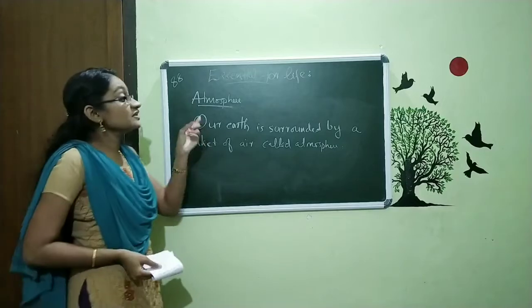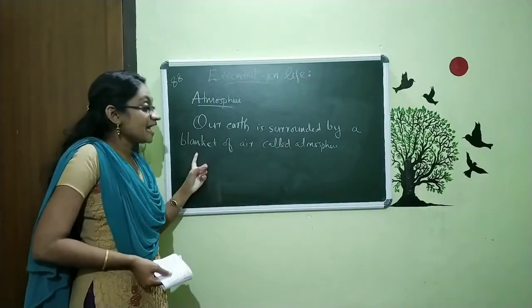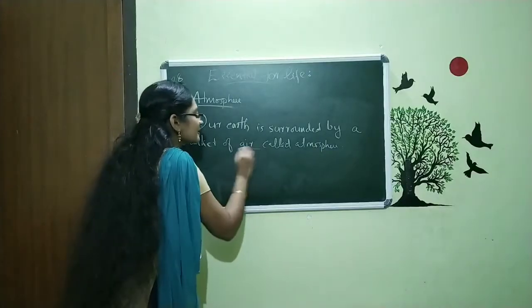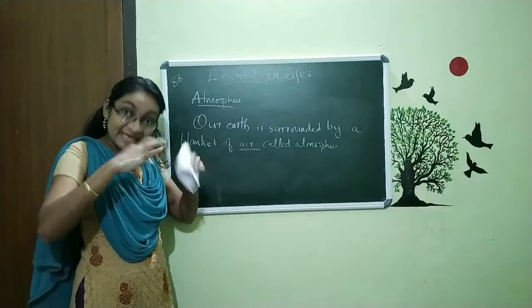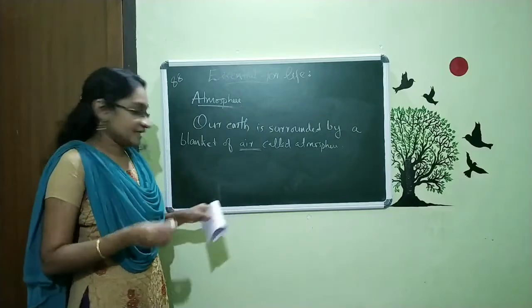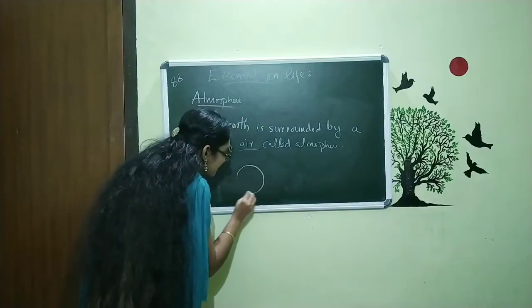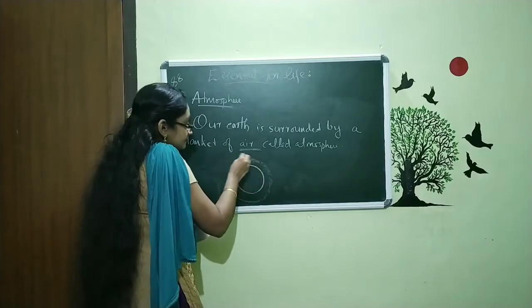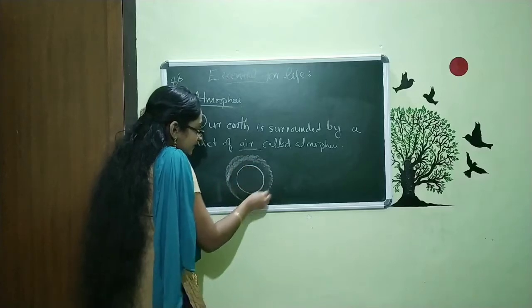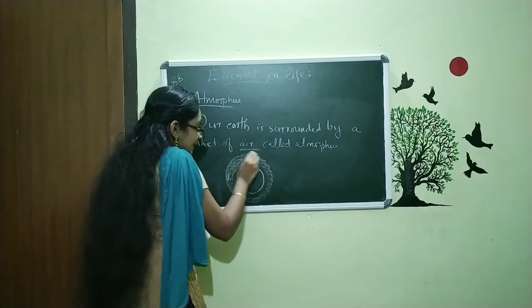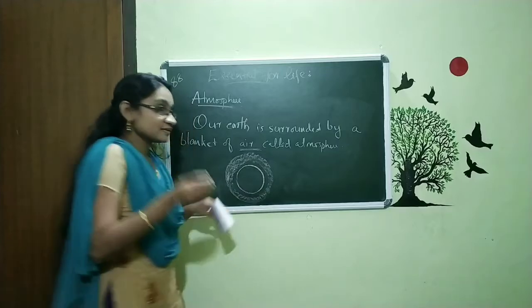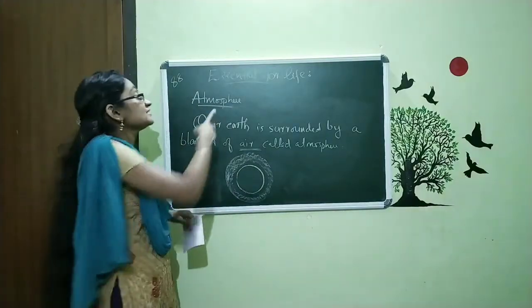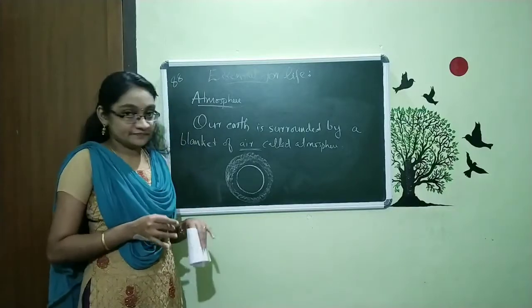We can say our earth is surrounded by a blanket of air called atmosphere. So simply we can say the blanket of air. That air is called what? Atmosphere. Suppose this is our earth. For the earth we can see a blanket of air. That means a particular layer of air surrounds our earth, and that is called what? Atmosphere. I think it's clear.